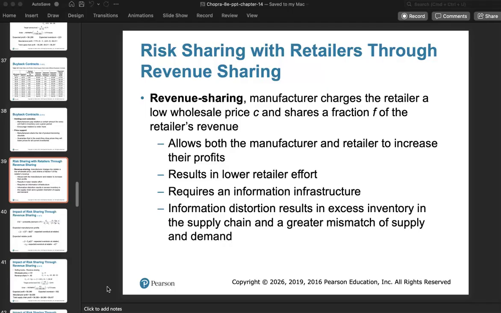Information distortion can lead to excess inventory. That's a possibility in a revenue sharing contract when the retailer and manufacturer do not trust each other. Okay, so let's see how a revenue sharing contract works.